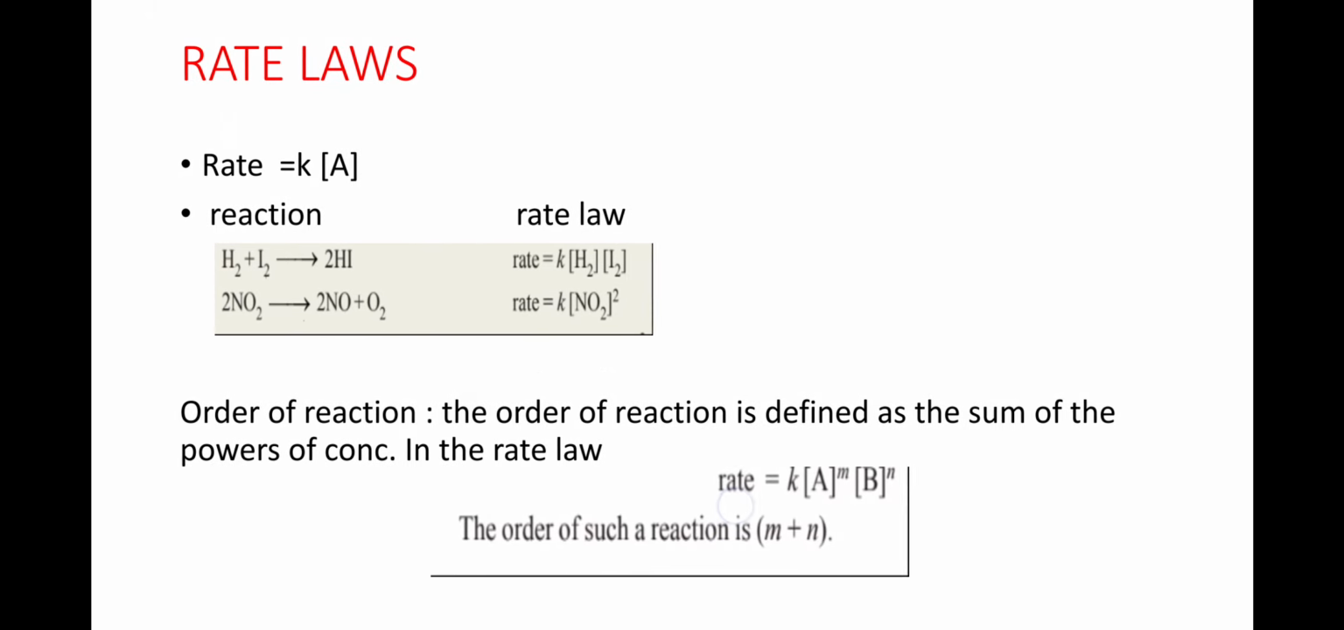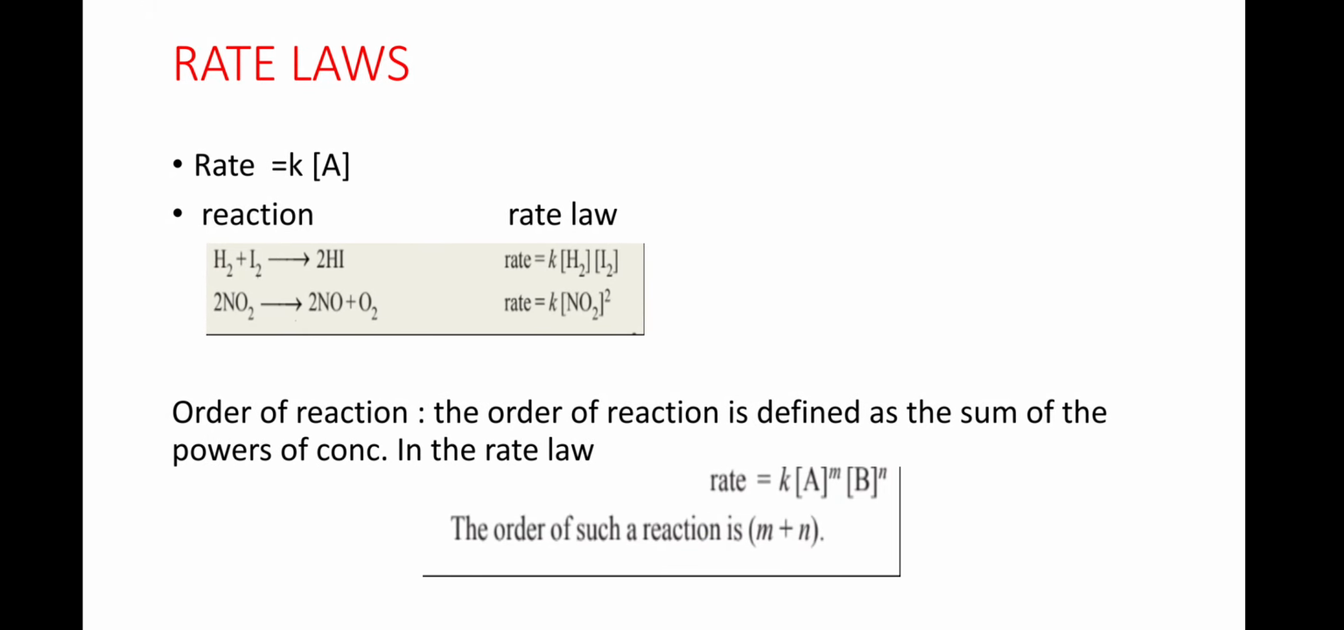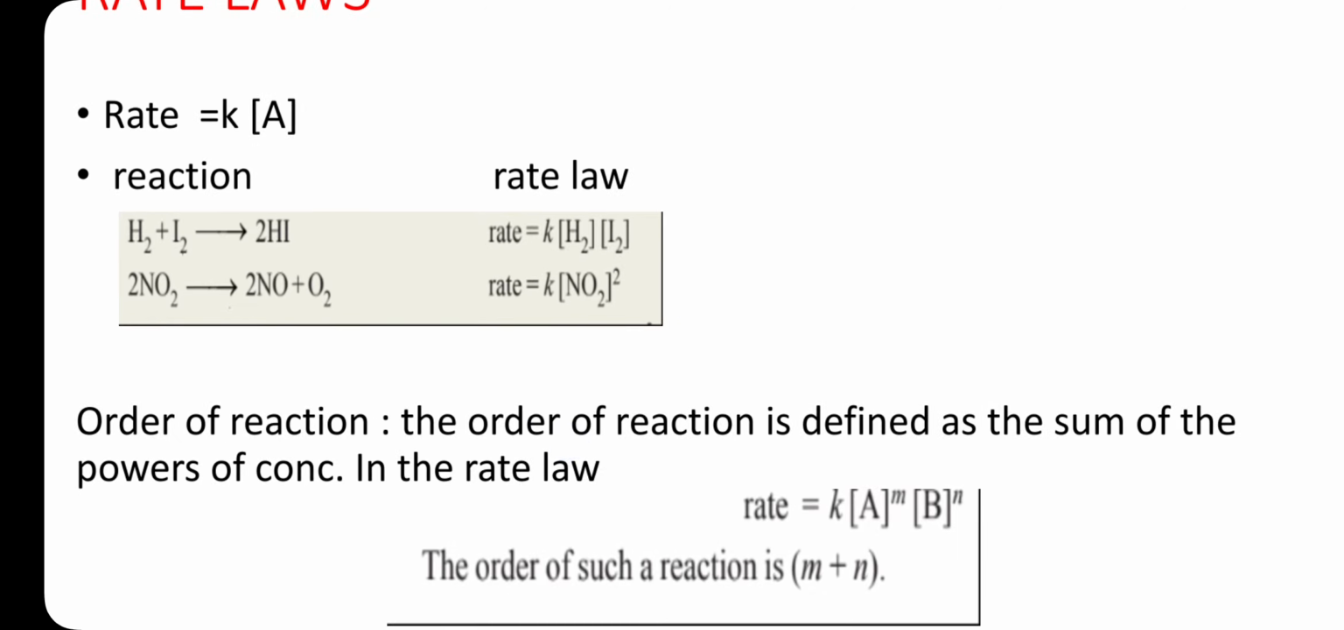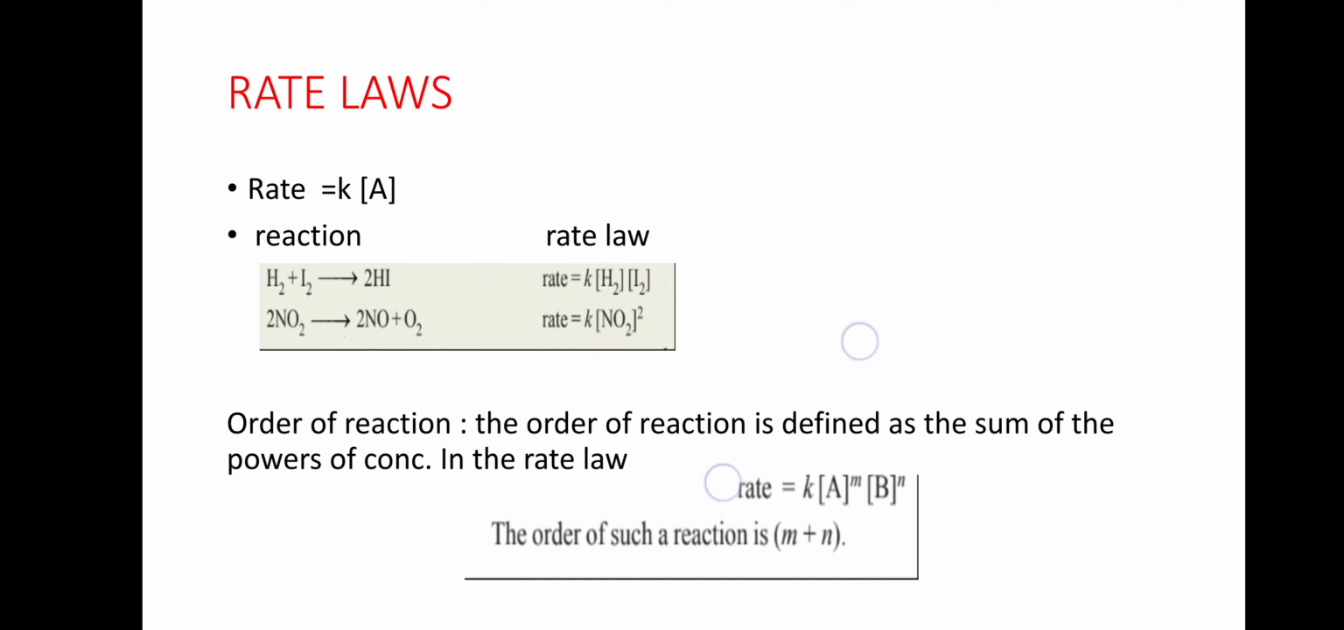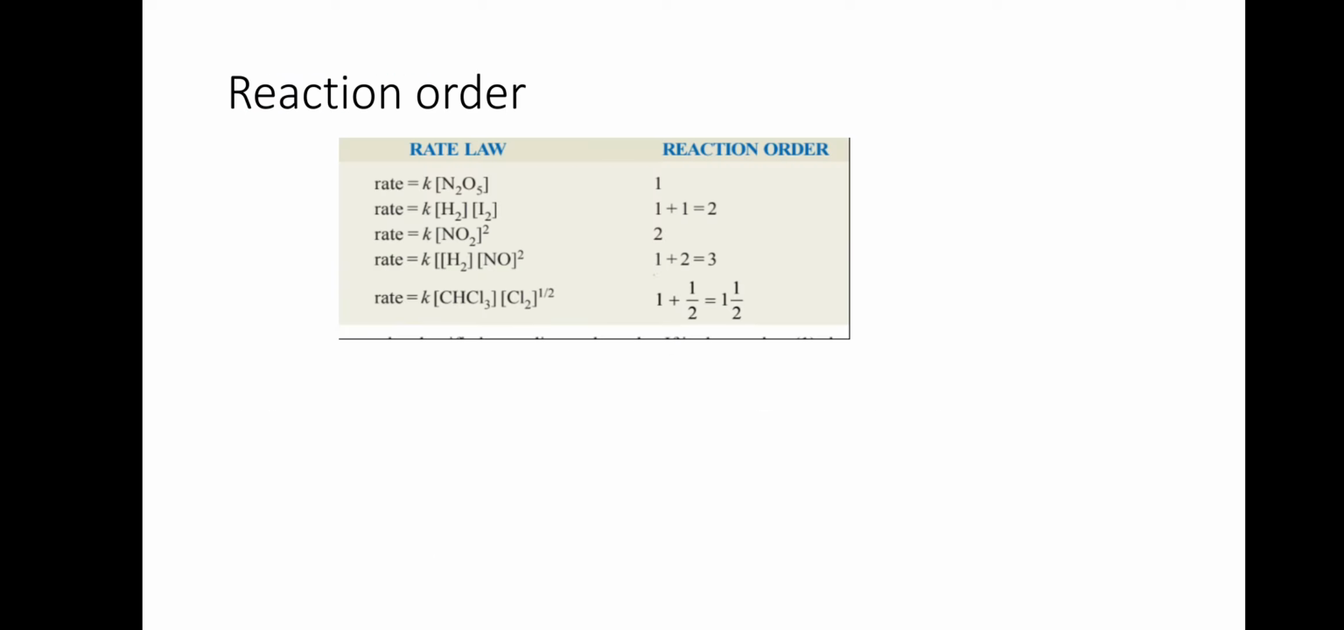Next, order of reaction. The order of reaction is defined as the sum of powers of concentration in the rate law. For example, if we see in the above, 2NO2 is written as NO2 in brackets, and in the power we have written 2. So 2 means the order of the reaction is second order. The powers we are adding give the order of reaction. The sum of powers gives the order of reaction. That is about the rate law and order of reaction.